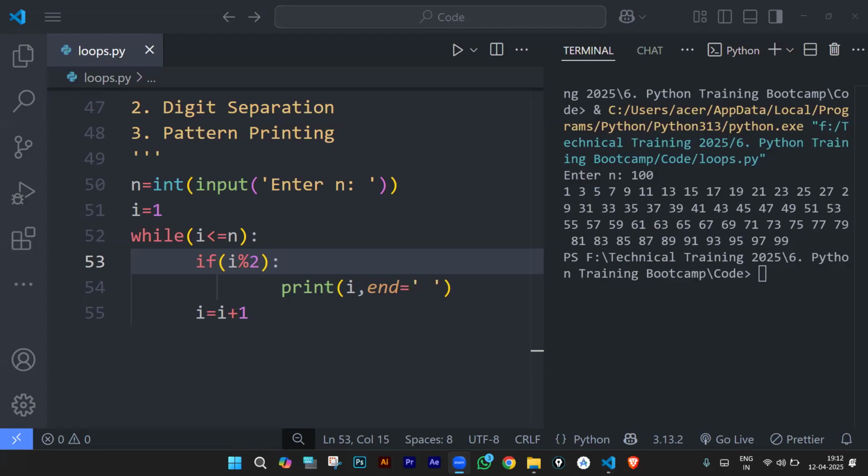Okay, one, two, three, four, five. Yes, the remainder that you will get for even numbers is zero. For odd numbers, it is one. Now, what does one stand for? One will be considered true. Zero will be considered false. I hope you remember those things. So every time you get one as the result, that will be considered true, and your if statement is going to be executed. Every time you get zero, that is for even numbers, zero is considered false and it is not going to execute that print statement.